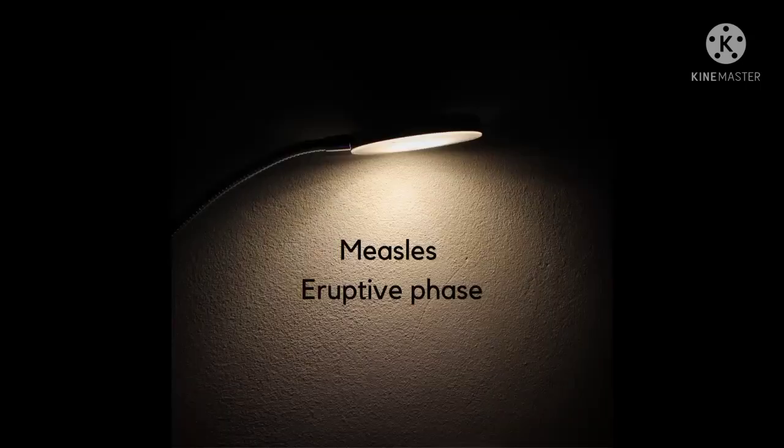So this whole sequence is called craniocaudal, and in the same way this will disappear also, in the same sequence. So this is called the craniocaudal appearance of the maculopapular rashes, and this will appear on the 3rd day. So for the eruptive phase, there will be appearance of brownish scaly rashes.